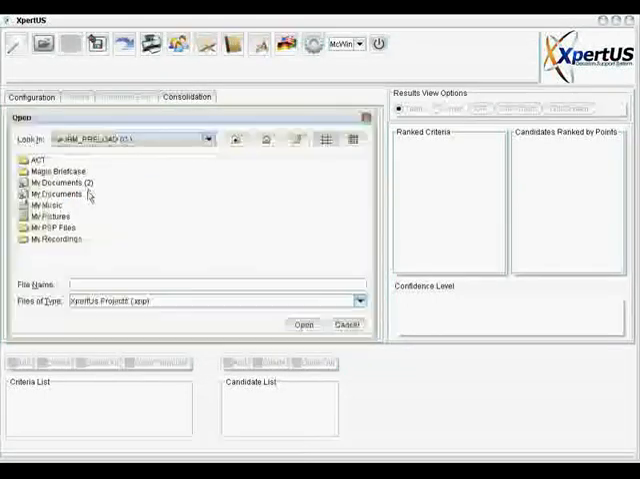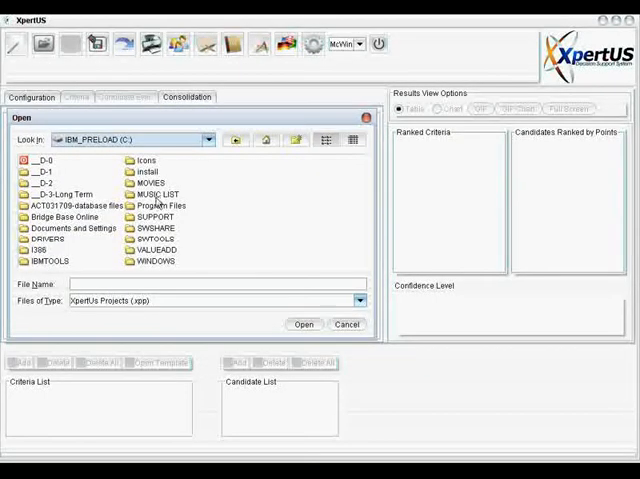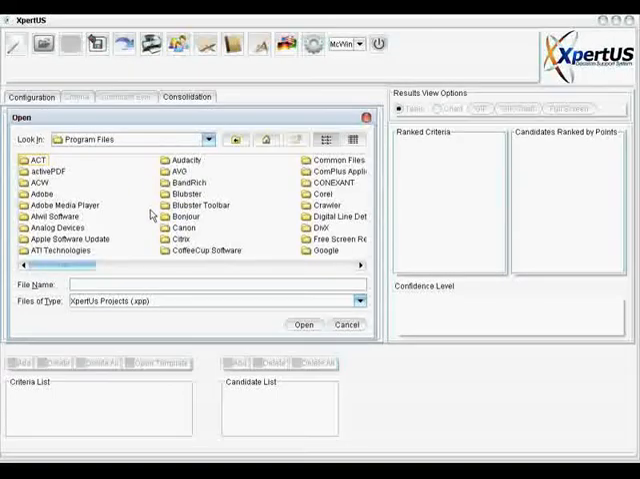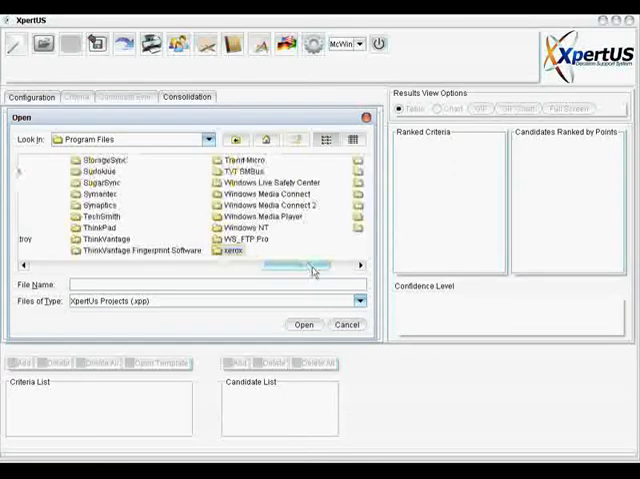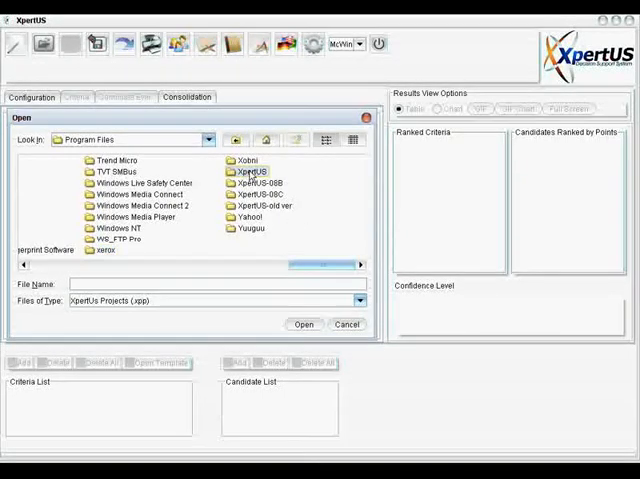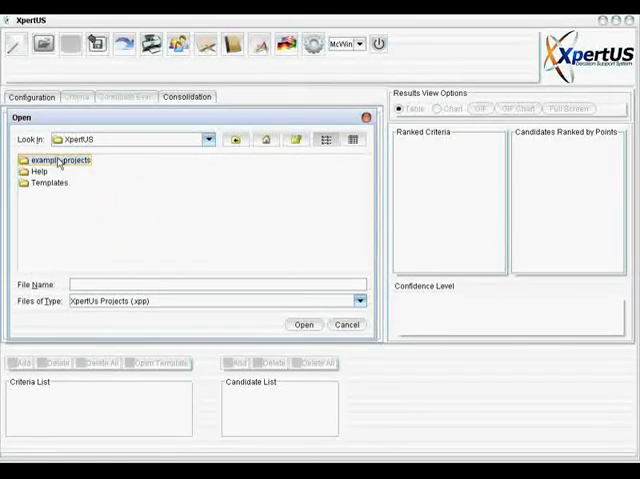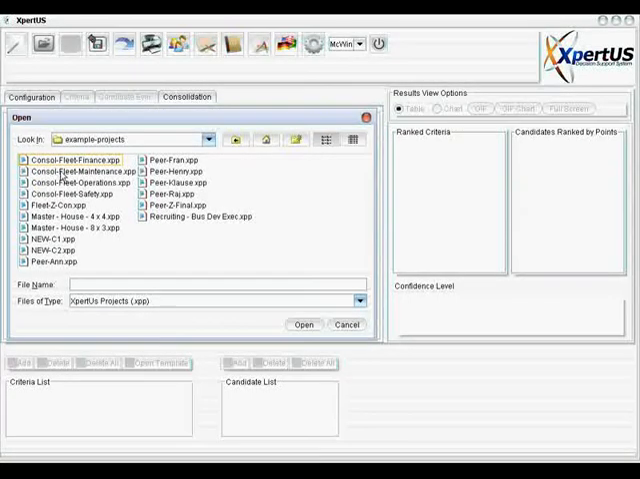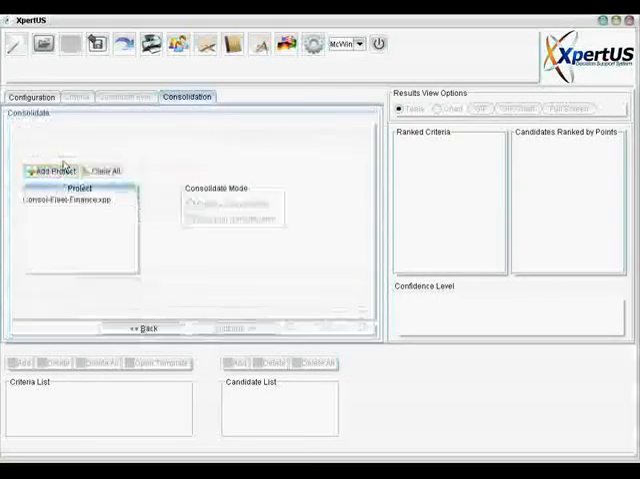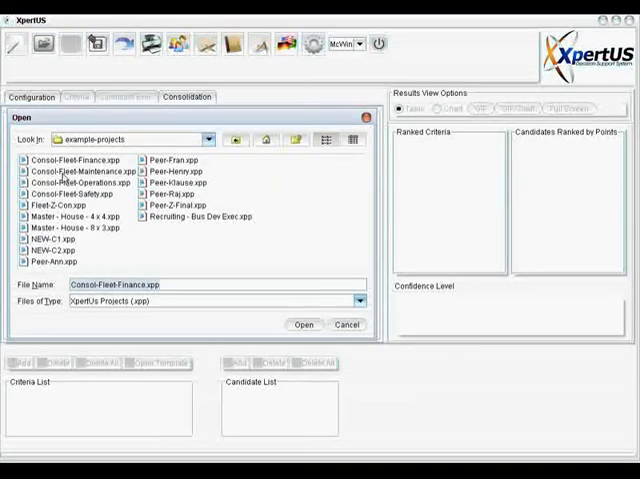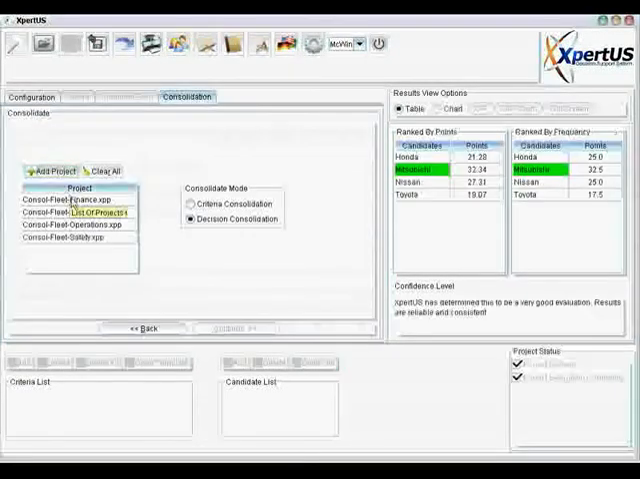In this case, we will select a particular example from the examples page here. Let's start with the finance people, the evaluation from maintenance, the evaluation from operations, and finally that of safety.